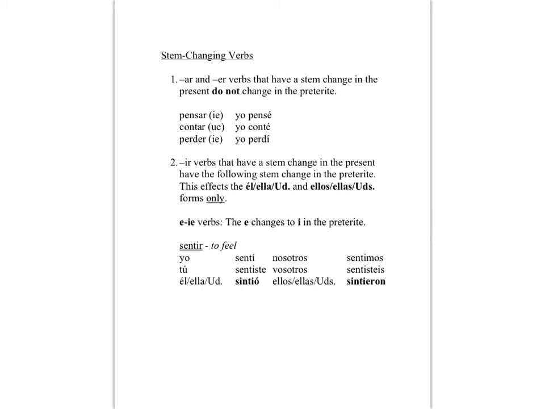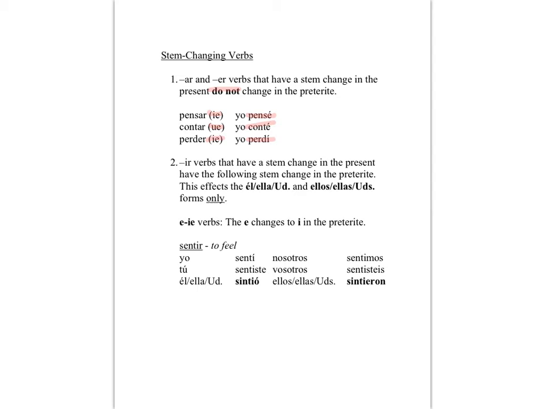Okay, now let's look at stem-changing verbs. -AR and -ER verbs that have a stem change in the present do not stem change in the preterite. For example, pensar is an E to IE verb, but it does not stem change in the preterite. Yo pensé. Contar is an O to UE verb. It does not stem change in the preterite. Yo conté. And perder is an E to IE verb. Yo perdí. No stem change there.